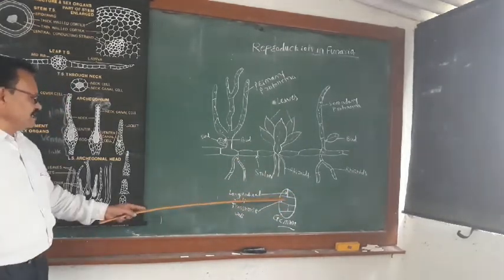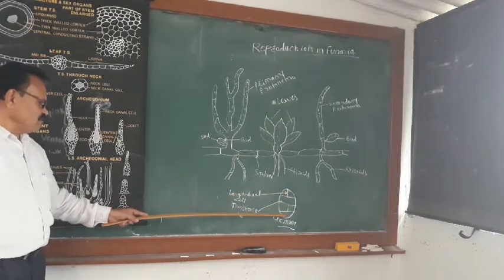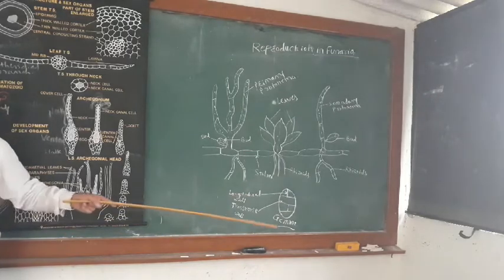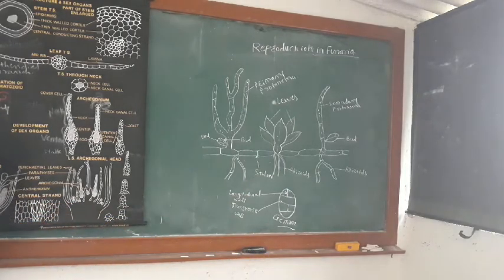They divide by transverse wall formation and then longitudinal wall formation, and each gemma grows and forms a new Planaria plant.